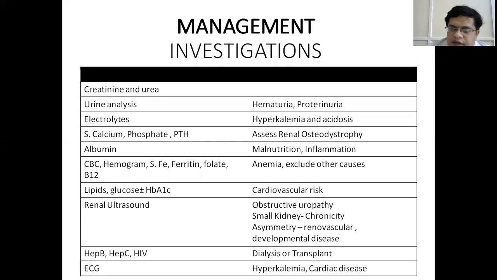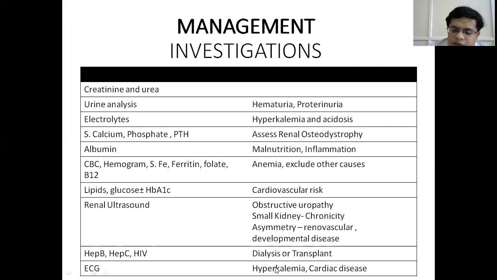So if the patient is in stage 5 and we are planning for renal transplant, then we have to screen the patient for hepatitis B, hepatitis C, and HIV. And then we have ECG. ECG is done to rule out any pre-existing cardiac disease or to know the changes brought by the hyperkalemia.